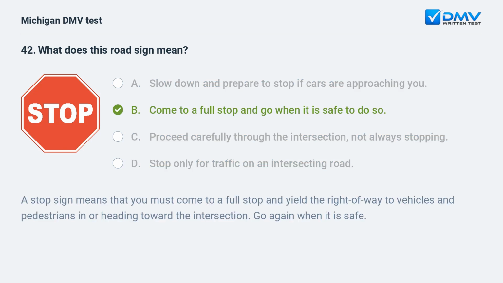B. come to a full stop and go when it is safe to do so. A stop sign means that you must come to a full stop and yield the right of way to vehicles and pedestrians in or heading toward the intersection. Go again when it is safe.